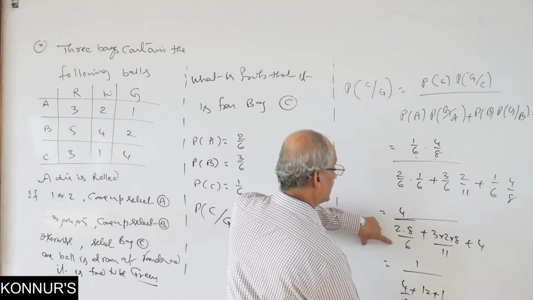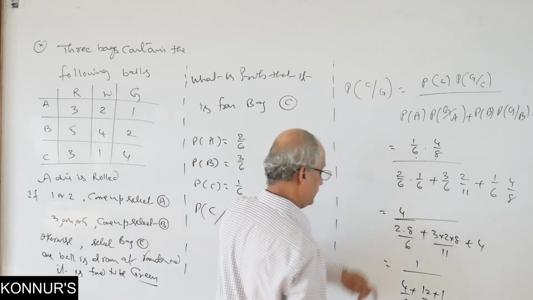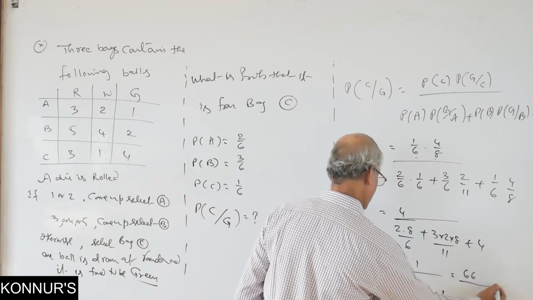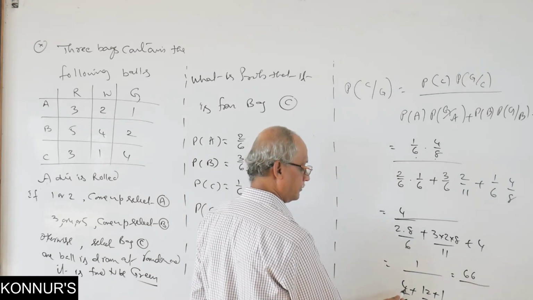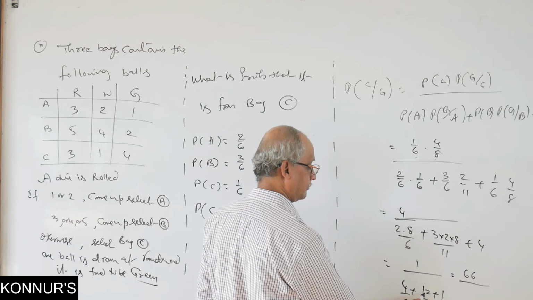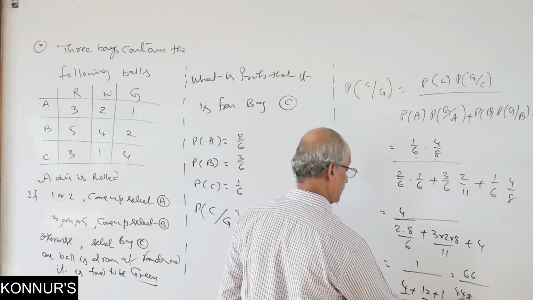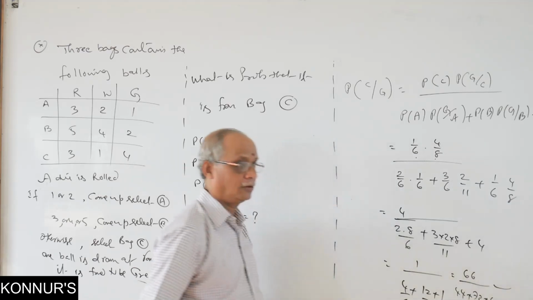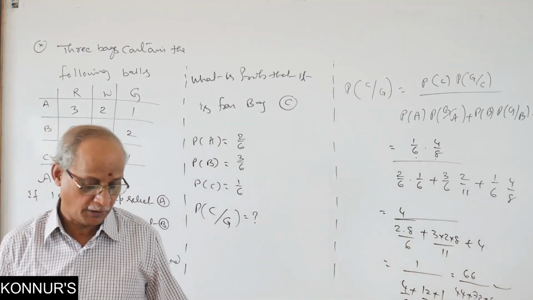Here by 6, here by 11. Now you can simplify. 66 by 44. 72 plus 44. Answer is finished. All your calculations only finally.